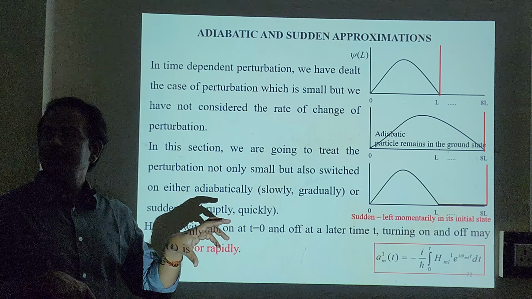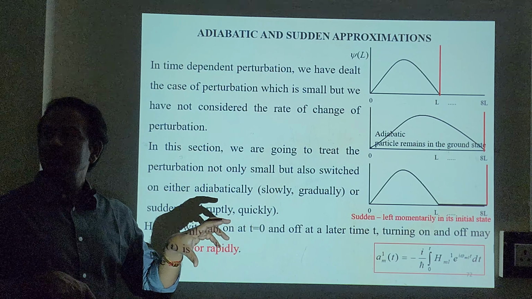In the first case, I am going to take the wall slowly, because slowly means adiabatic approximation. When I take this wall to the other side very slowly, the wave function also follows. You have one rigid wall and one movable wall, and the wave function exists between these two walls.